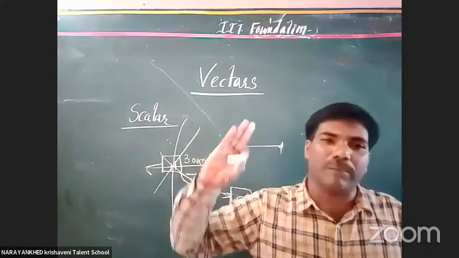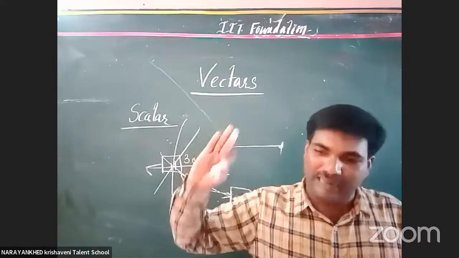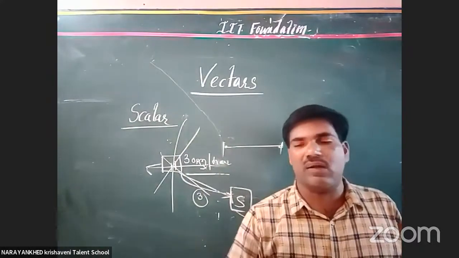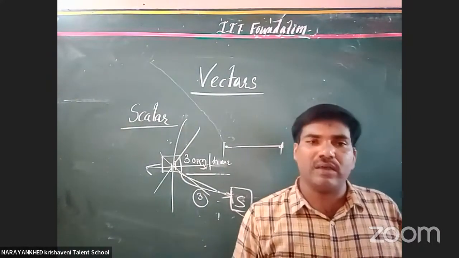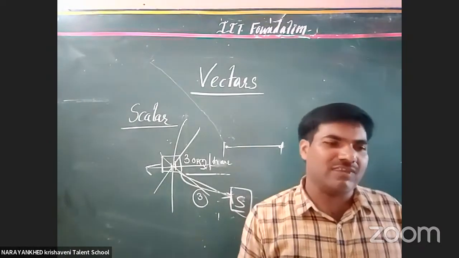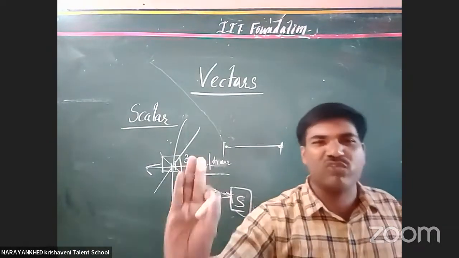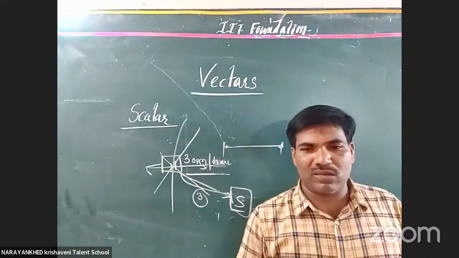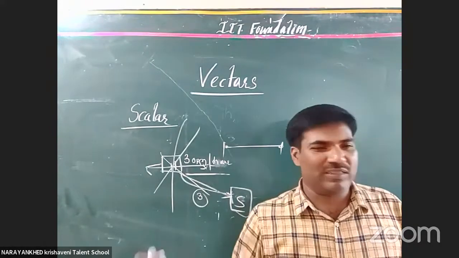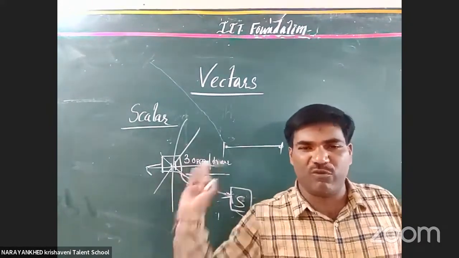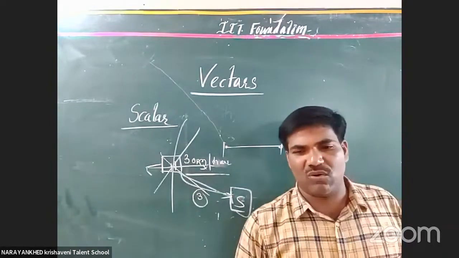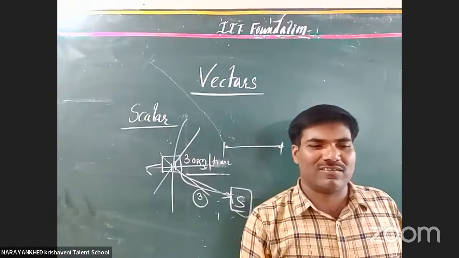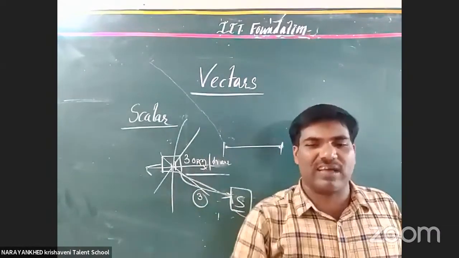Vector means you should compulsorily specify the direction with the magnitude also. That type of physical quantities are called vector physical quantities. So many are there: velocity, acceleration, force. We applied a force in one direction, the body moves in that direction only. Otherwise, there is no possibility to move in that direction. When we apply a force, the body moves in that direction only. Now the chalk pieces are coming towards the Earth because Earth is giving gravitational force in this direction.